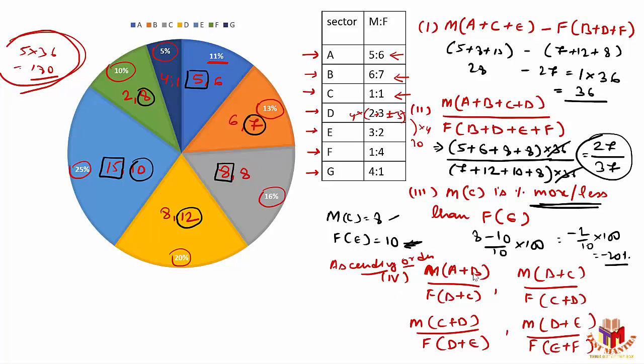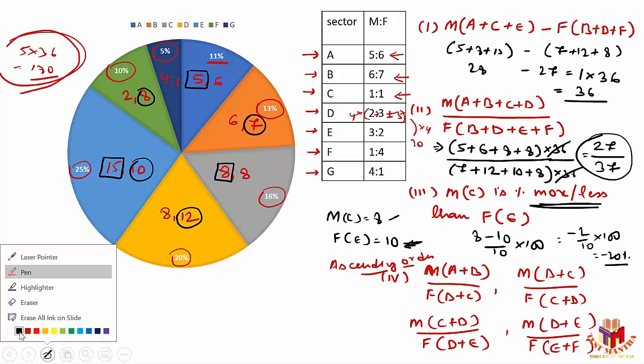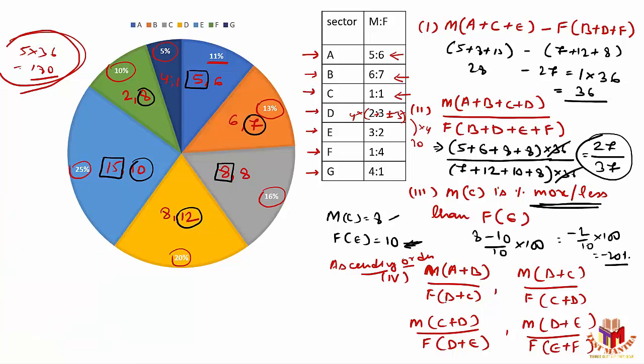Number of males in A and B combined to number of females in B and C combined. The number of males in B and C combined to number of females in C and D combined. Same, number of males in C and D combined, number of females in D and E combined, and number of males in D and E combined, number of females in E and F combined. Arrange them in ascending order.